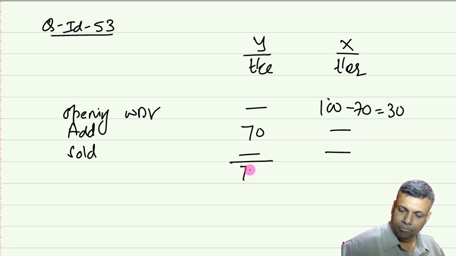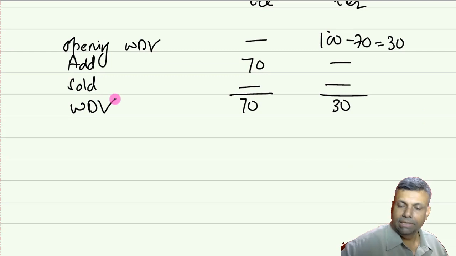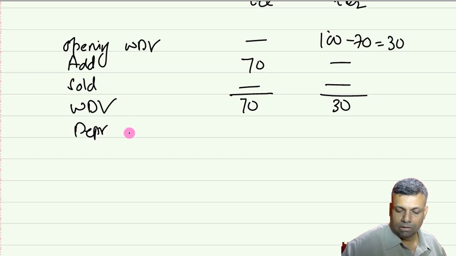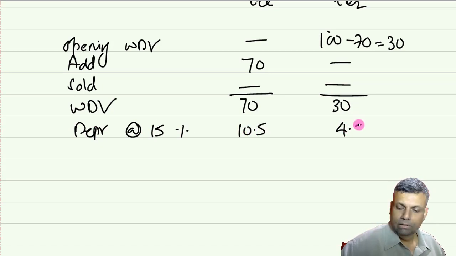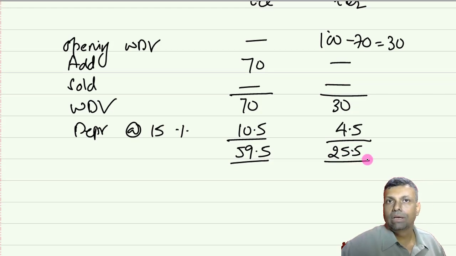So that's a total 70. These are all crores. So this is 30. This is your WDV. Depreciation at the rate 15%. This is going to be 10.5 crores and this is going to be 4.5 crores. Closing WDV 59.5 crores and this is 25.5 crores. This is to be done as per the simple explanation 2A and 2B to section 43(6)(c).